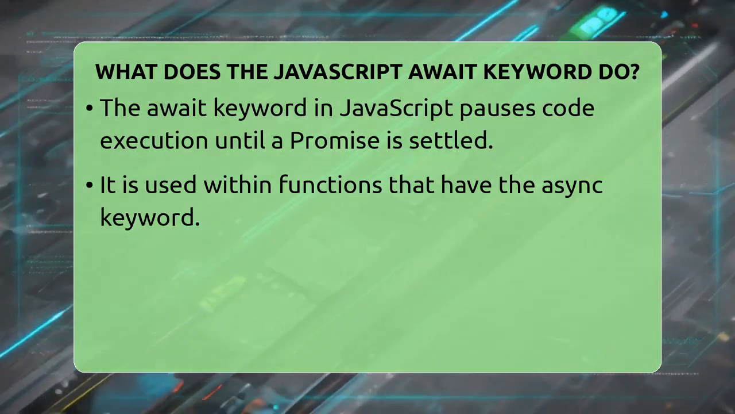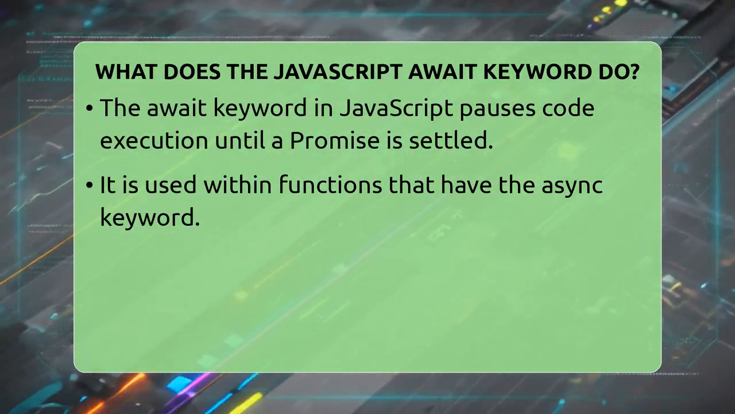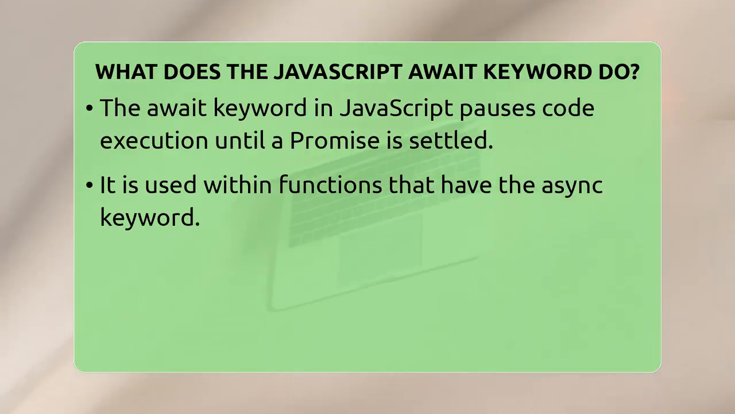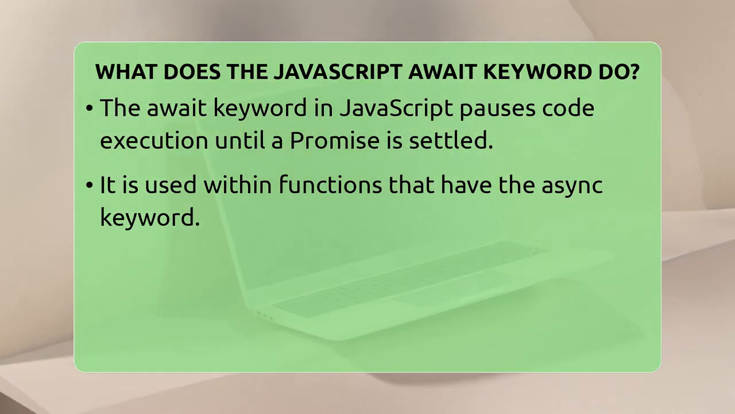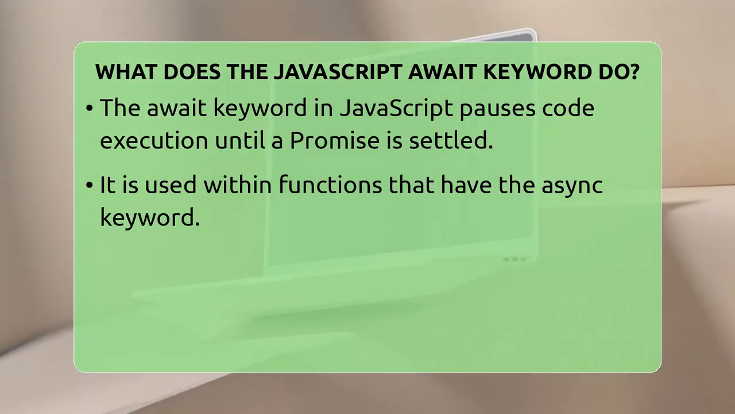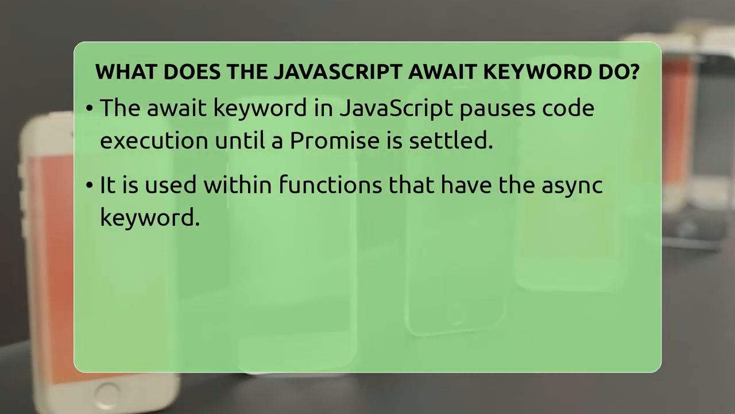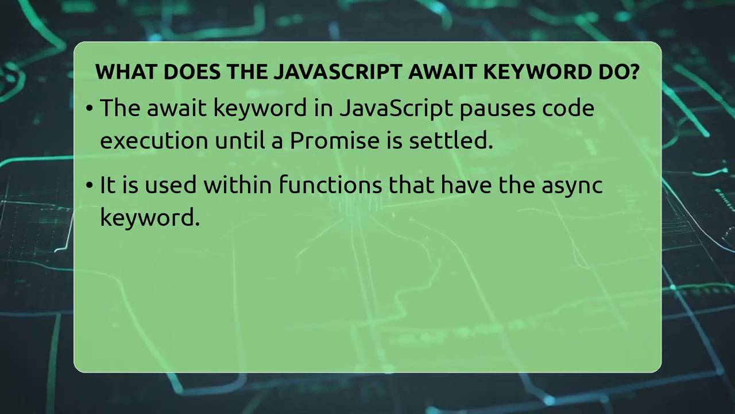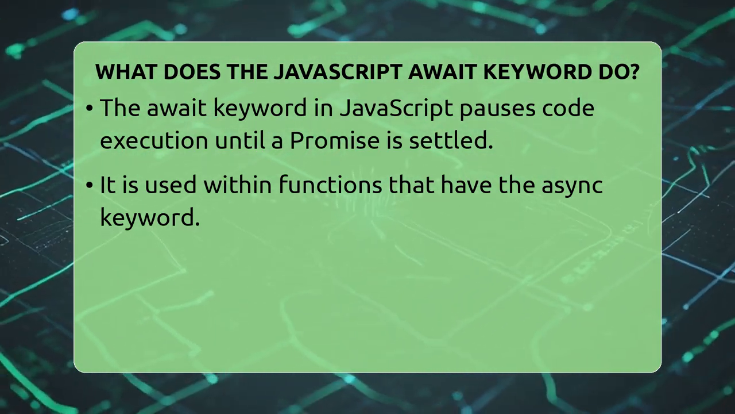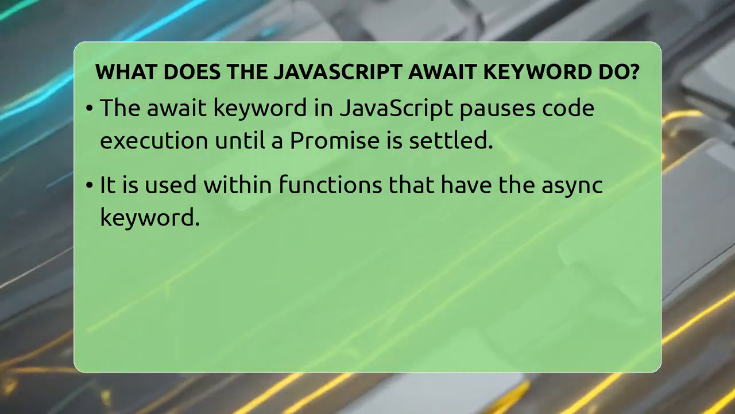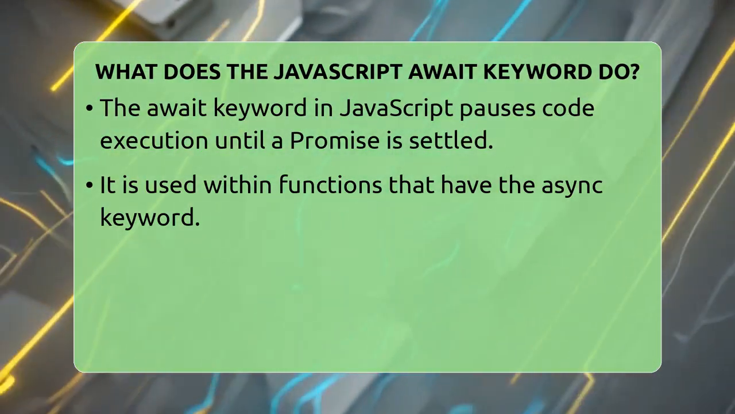What does the JavaScript await keyword do? Imagine you're waiting for a package to arrive before you can continue with your day. In JavaScript, the await keyword acts like that waiting period, but for code. It pauses the execution of an asynchronous function until a promise is settled. This means it waits for the task to finish, whether it succeeds or fails, and then moves on.